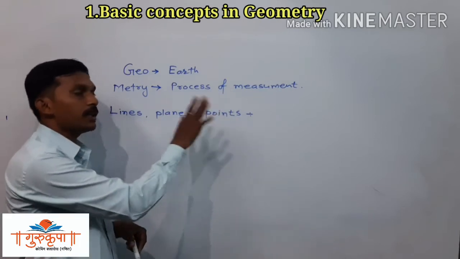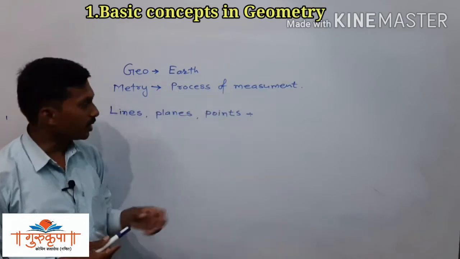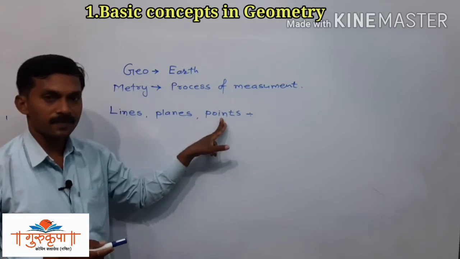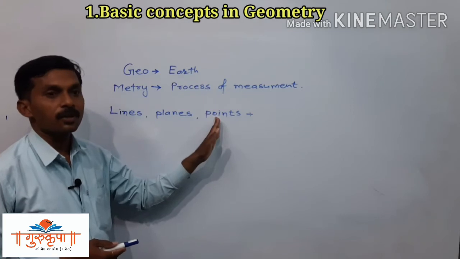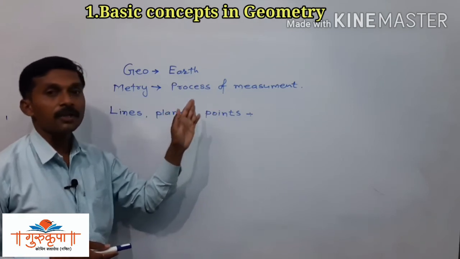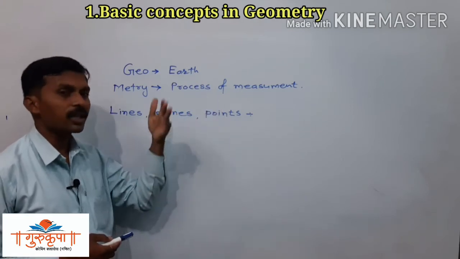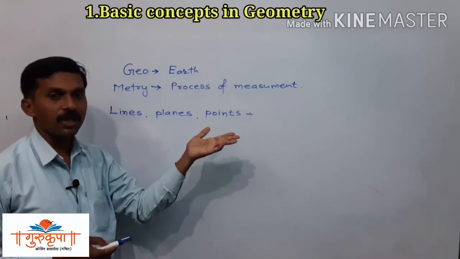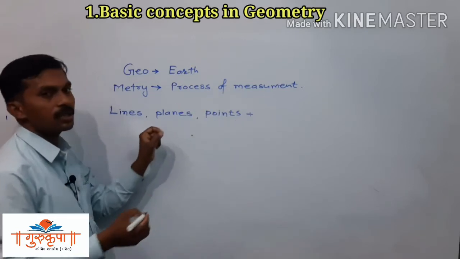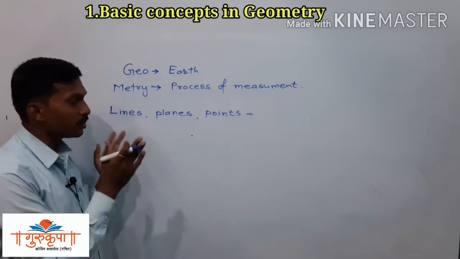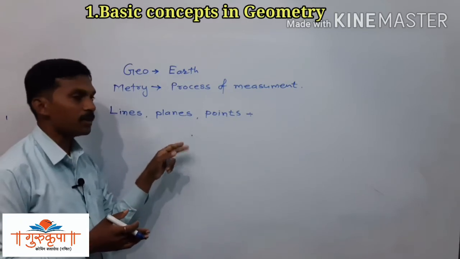So here we will start from the point. See, all these three basic concepts do not have standard definitions, but we can describe them. Anybody can describe it as a point, but there is no standard definition of the point.